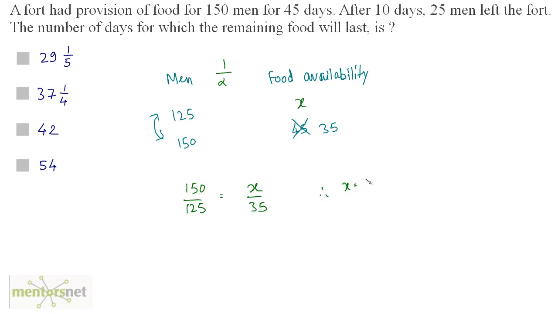Therefore x is equal to 150 by 125 times 35. So 25 times 5 is 125, 25 times 6 is 150. So this is equal to 6 times 7, which is 42. So the food availability for 125 men is 42 days. Option C.